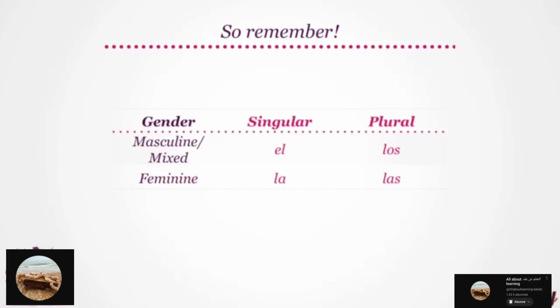Let's look at the definite articles in Spanish again. With masculine noun in singular form, the translates to el. Try that, please. El. While with masculine or mixed nouns in plural forms, the becomes los. Can you say that, please? Los. Moving on to the feminine forms, with feminine nouns in singular form, we use la.